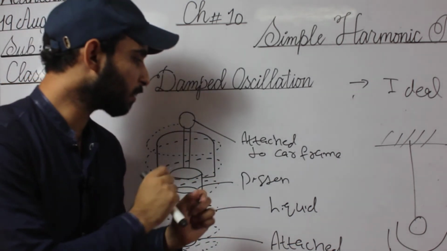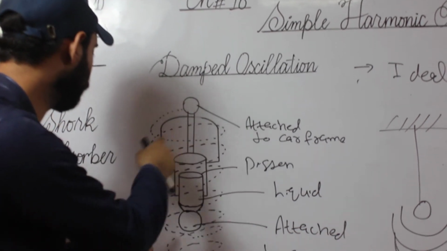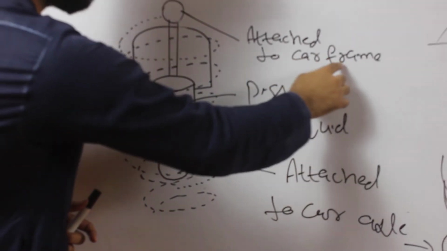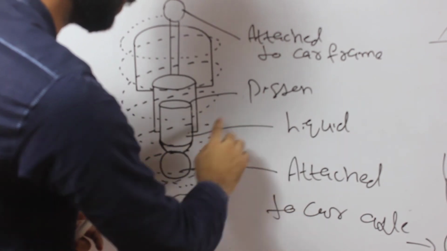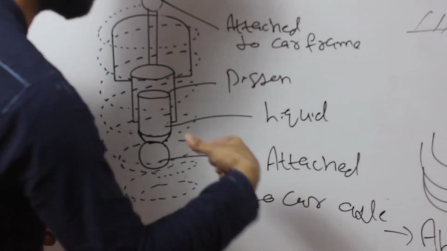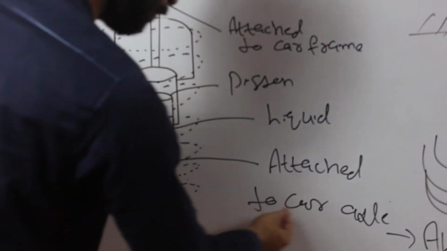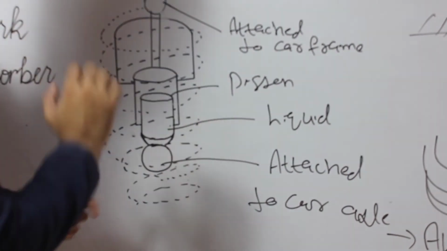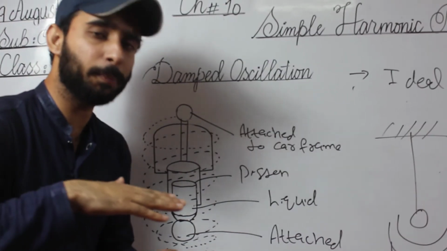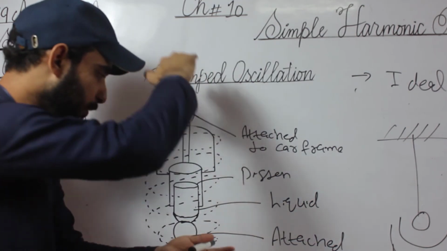Now let's discuss the phenomenon behind this. Here we have the shock absorber, attached to the car frame. There is a piston, and there is a liquid, which should be oil, and the lower portion is attached to the axle. Whenever we pass over a speed breaker, the part attached to the car frame is compressed.